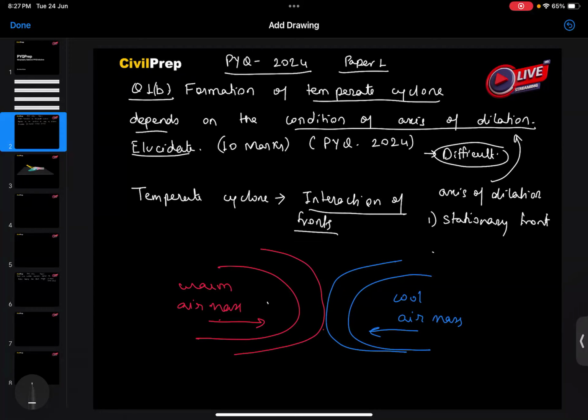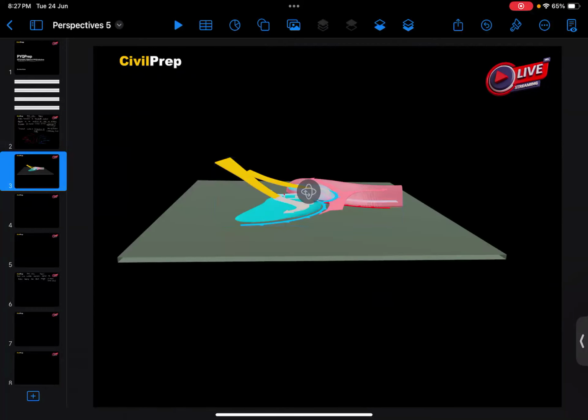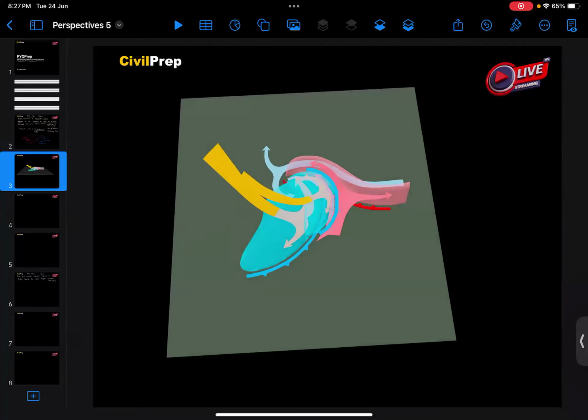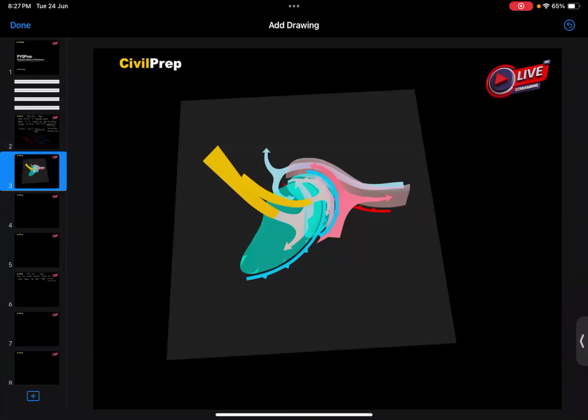We can look at it from a 3D diagram which is present here. So here we can see in this blue color, this is cold air mass, and this red one is warm air mass. After this, what will happen?